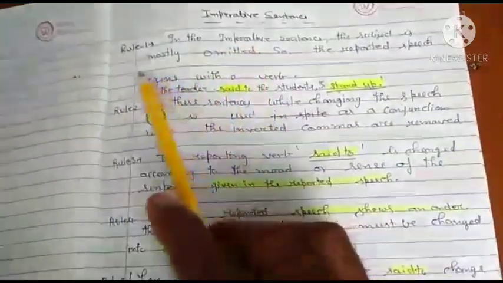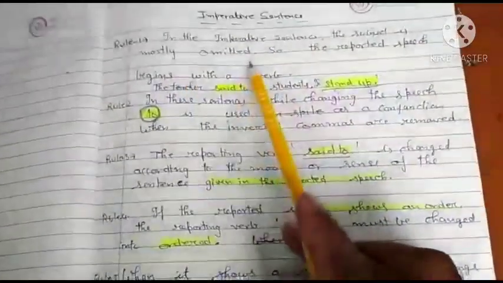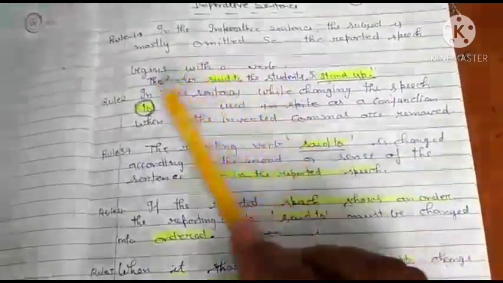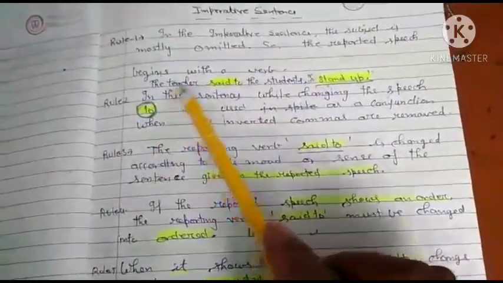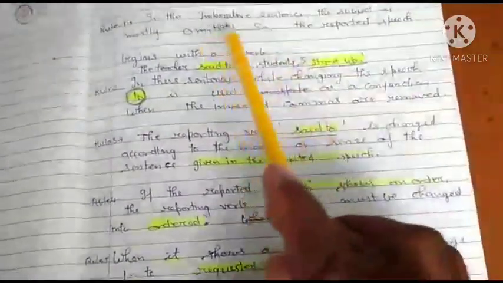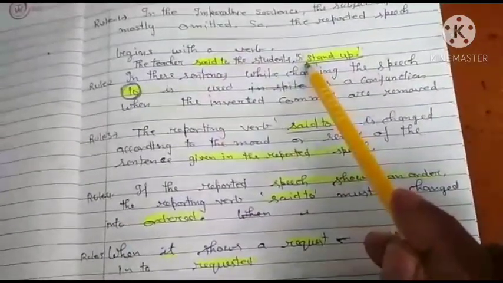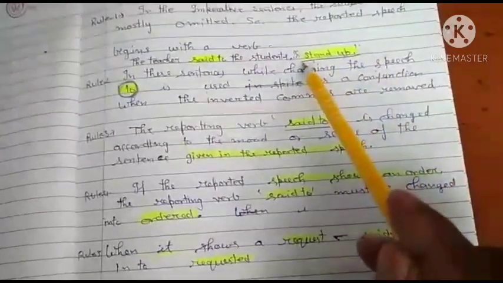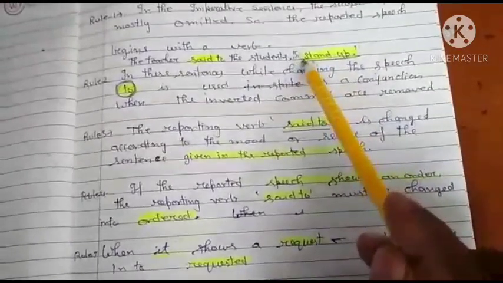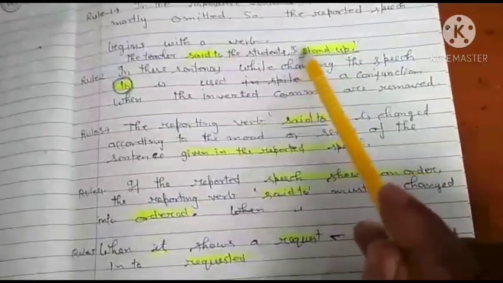Now look, rule number one of imperative sentences: in an imperative sentence the subject is mostly omitted, so the reported speech begins with a verb. You can see one example given here: the teacher said to the students, stand up. So what was your rule? In imperative sentences the subject is mostly omitted. Means in the part of reported speech, you can see the sentence of reported speech starts with the main verb and the subject you is hidden. Okay, means it begins with a verb. You know stand is the verb and the subject you is hidden here.